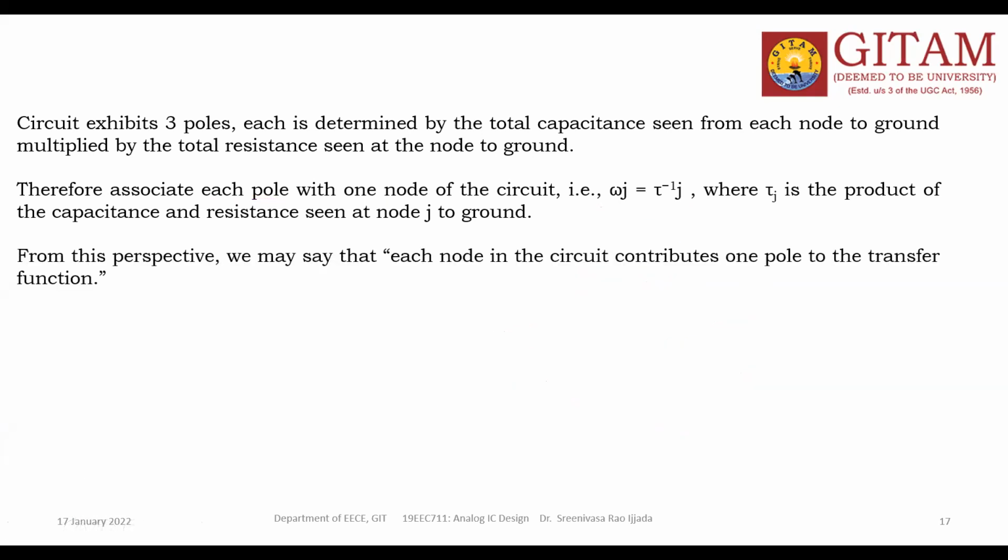From this, each node in the circuit contributes 1 pole to the transfer function. Suppose the network has 3 nodes, 3 poles are there; 2 nodes, 2 poles; 1 node, 1 pole; 5 nodes, 5 poles. This statement is valid for simple networks. For complicated networks, this is not valid.